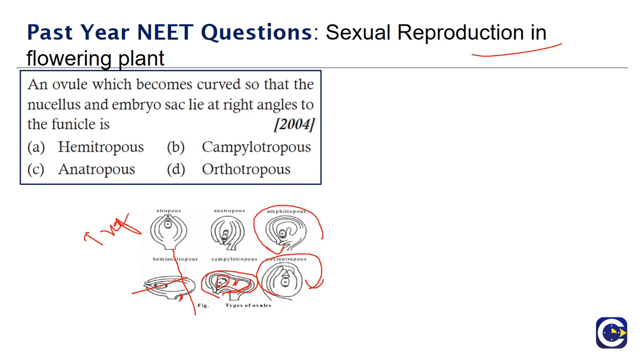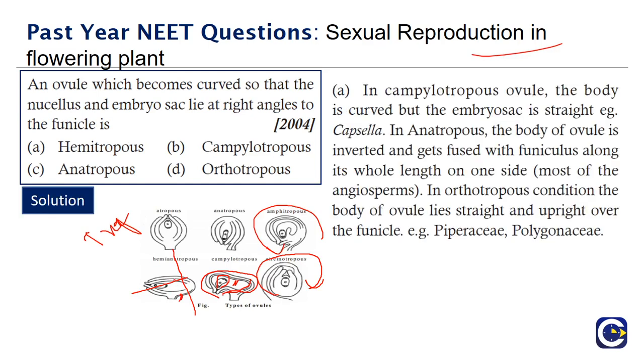So moving on to the next question. So the solution, I'll read it over again. In campylotropous ovule, the body is curved but the embryo sac is straight, that is in Capsella. So here we have seen the campylotropous movement. In anatropous, the body of the ovule is inverted. So here in anatropous, the body is totally inverted and gets fused with the funiculus.